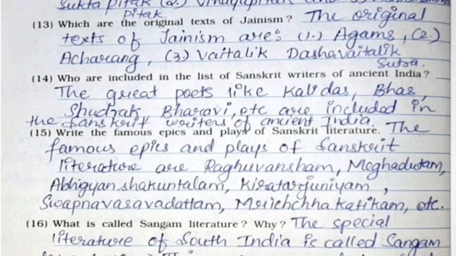14th, who are included in the list of Sanskrit writers of India? The great poets like Kalidas, Bhash, Shudrak, Bharvi, etc. are included in the Sanskrit writers of ancient India. 15th, write the famous epics and plays of Sanskrit literature. The famous epics and plays of Sanskrit literature are Raghuvansham, Meghadutam, Abhigyan Shakuntalam, Kiratarajuniyam, Swapna Vasavadattam, Mritchakatikam, etc.